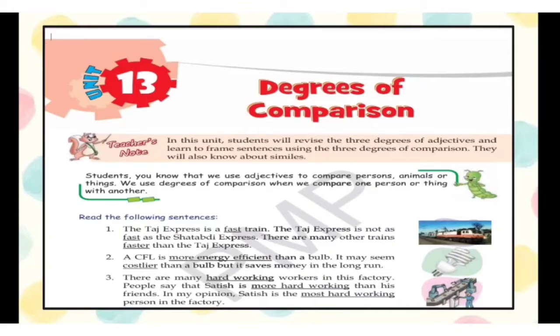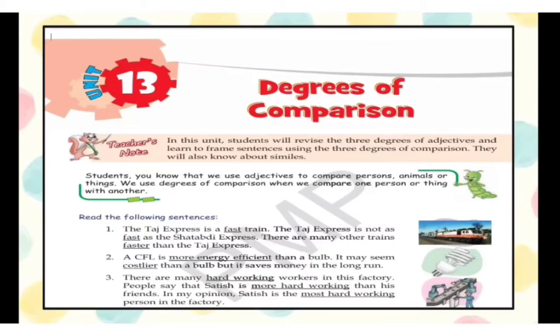The Taj Express is not as fast as the Shatabdi Express. There are many other trains faster than the Taj Express. Second, a CFL is more energy efficient than a bulb. It may seem costlier than a bulb, but it saves money in the long run.